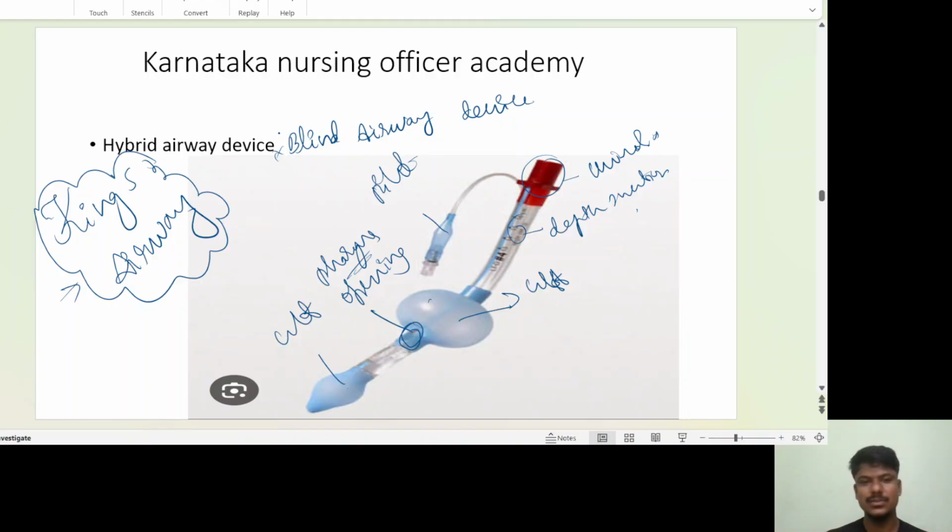It doesn't need any laryngoscope. It doesn't need any fibre bronchoscope, nothing. You just need the tube. You'll place the tube. That's all. Okay, thumbs up.